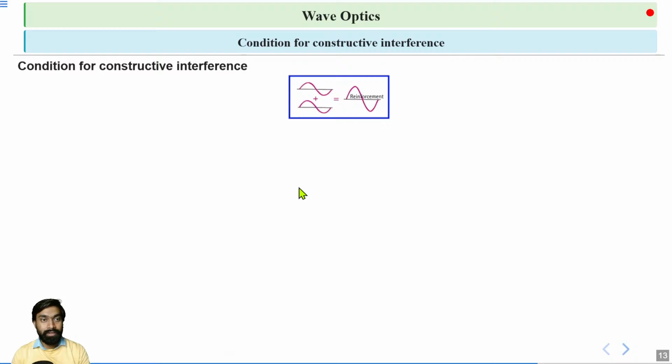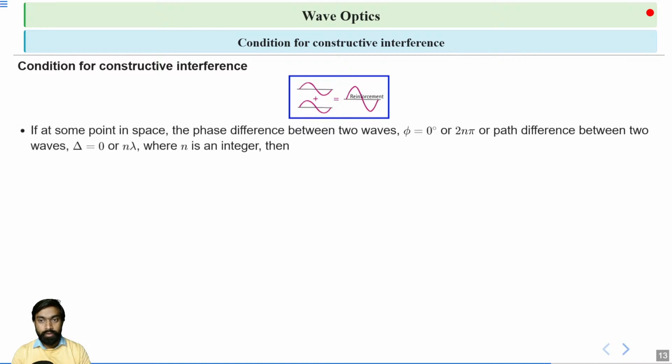Now next is the condition for constructive interference. We know two types of interference: constructive interference and destructive interference. If we talk about constructive interference, if at any point in space the phase difference phi between two waves is 0 degree, phi is the symbol for phase difference, or we can say phi equal to 2n pi, or path difference between two waves is delta equal to 0.